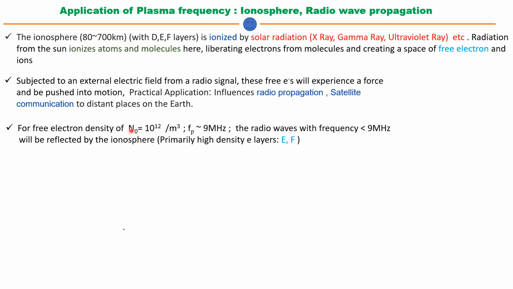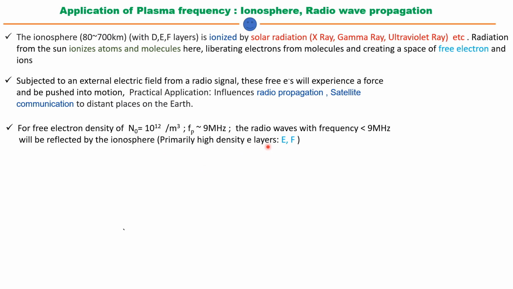When you have a free electron density of 10 to the power 12 per meter cube, the plasma frequency is 9 megahertz. So radio waves with frequency less than this frequency will be reflected, and those greater than this will be transparent and transmitted through the plasma, as by the theoretical concept I was talking about.